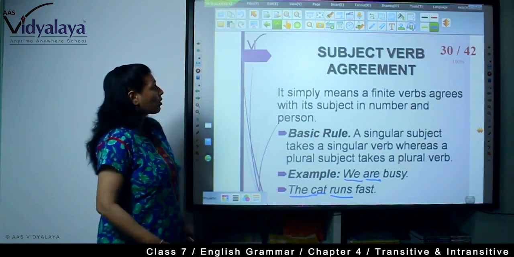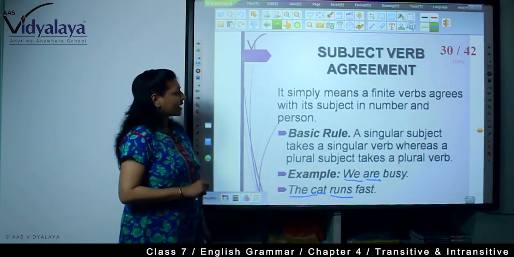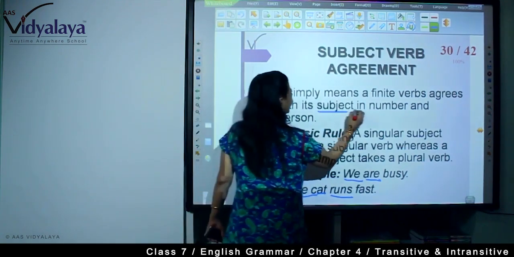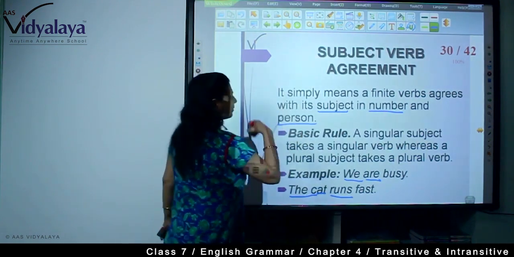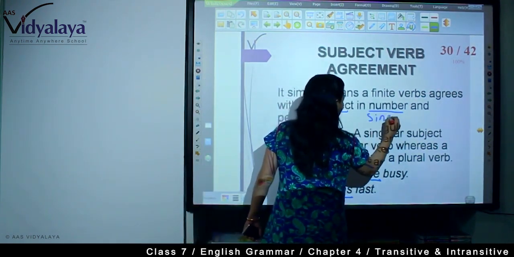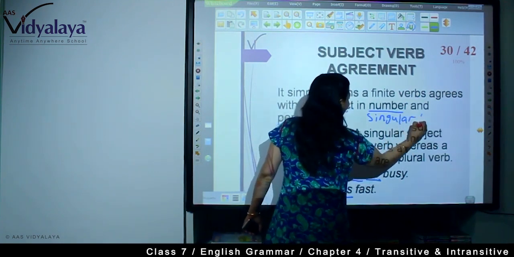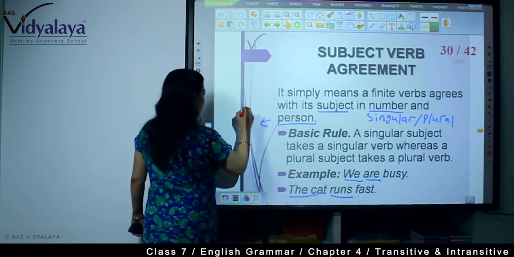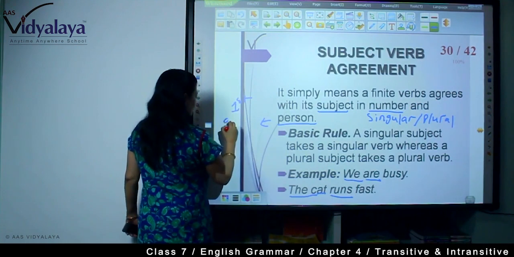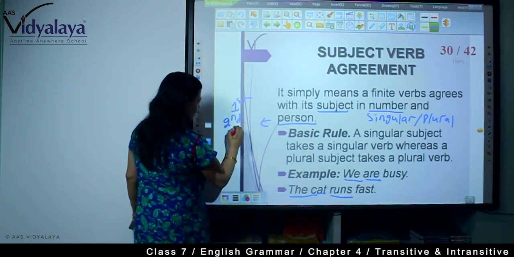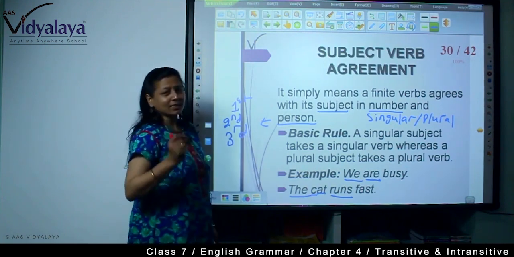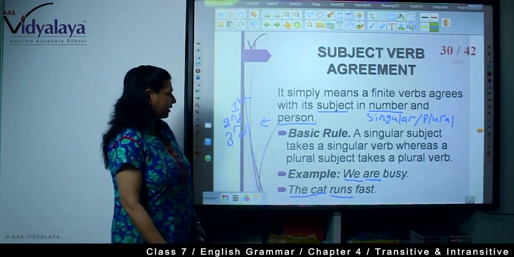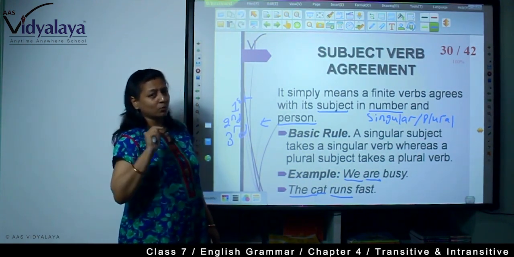Now, what is the general rule? What is the definition? Subject-verb agreement simply means a finite verb agrees with its subject in number and person. Number, as you know, singular and plural. And person, you know, first, second and third. Right? Now, what is the basic rule? The basic rule is a singular subject takes a singular verb, whereas a plural subject takes a plural verb.